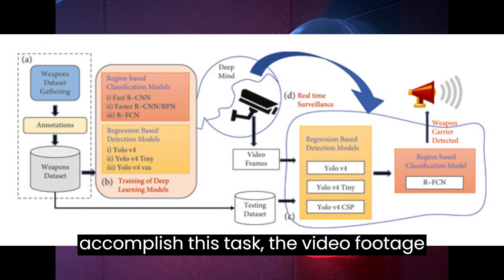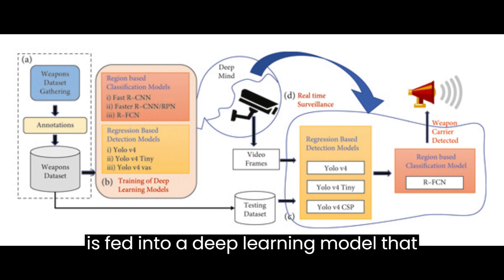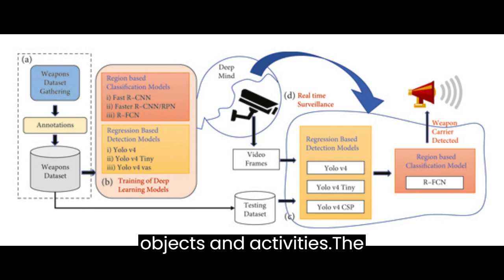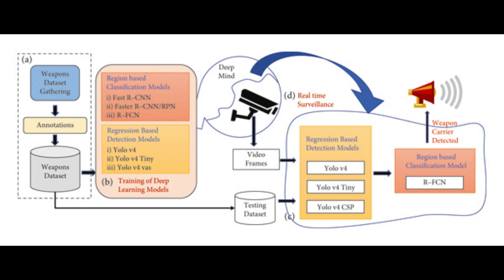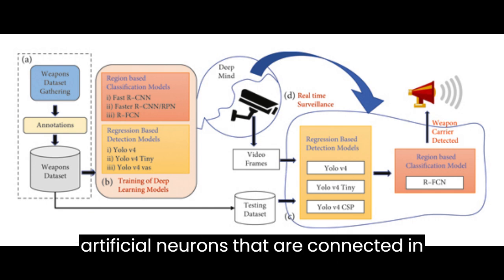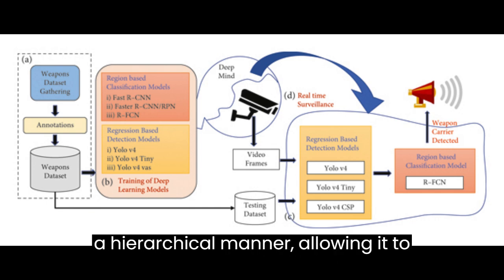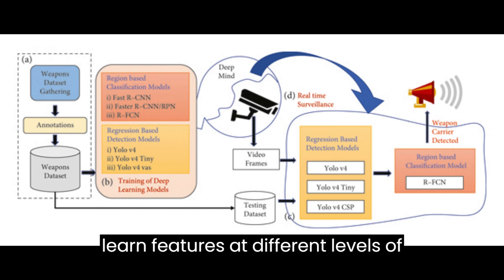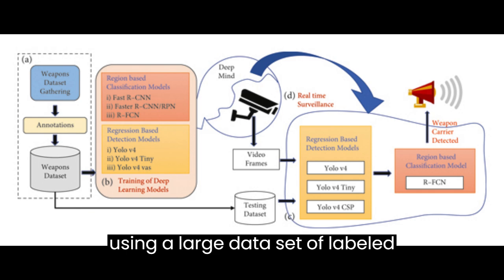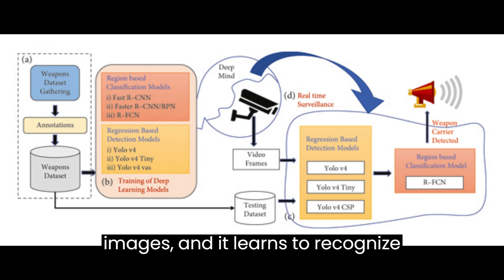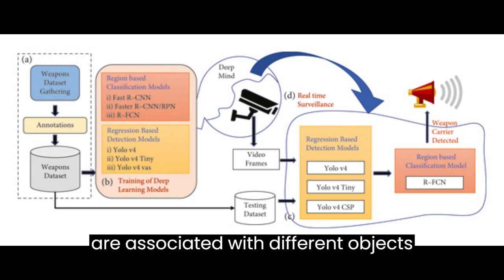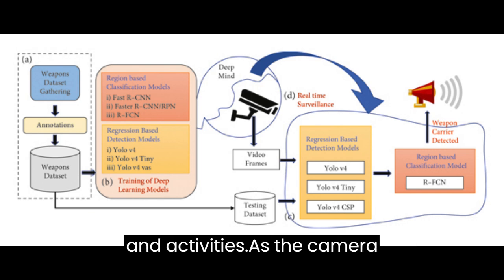To accomplish this task, the video footage is fed into a deep learning model that has been trained to recognize different objects and activities. The model consists of multiple layers of artificial neurons that are connected in a hierarchical manner, allowing it to learn features at different levels of abstraction. The model is trained using a large dataset of labeled images, and it learns to recognize patterns and features in the images that are associated with different objects and activities.